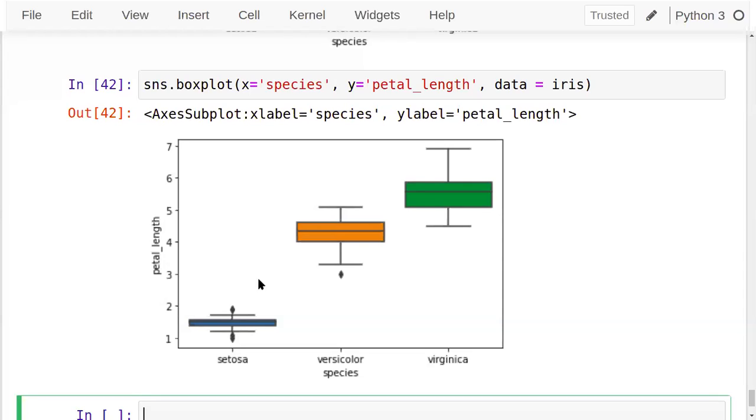Fine. Virginica. Okay, what does it suggest? The ranges of the elements. So for the Virginica species, petal length is from this minimum value to this maximum value. Okay, this is the median. This is the 75% quartile. This is the 25% quartile.